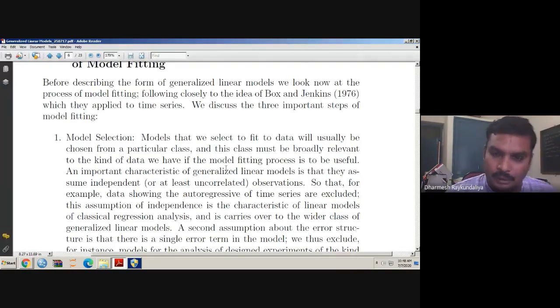So in yesterday's lecture, we discussed the steps of fitting generalized linear models on the lines of Box and Jenkins. The first step is model selection. While selecting the model, you have to select it from a wider class which satisfies certain properties. Further, we have to see how the data is generated, which measuring instrument is used, and whether any systematic effect is present in the data or not.